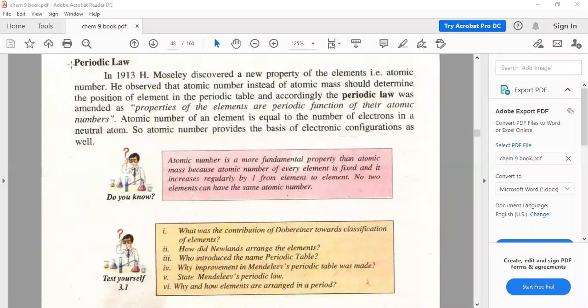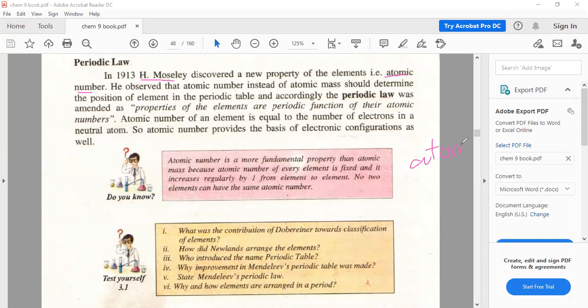Today we are going to discuss the periodic law. In 1913, Moseley was a scientist who discovered a new property of the elements, and that property is atomic number. As we know, Döbereiner's law of triads, Newlands' law of octaves, and Mendeleev's periodic table were based on atomic masses.